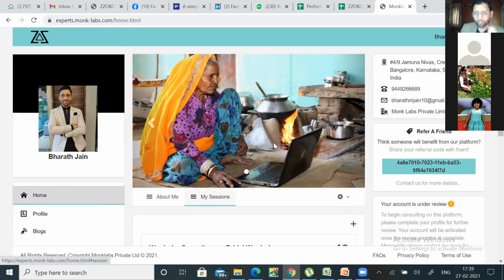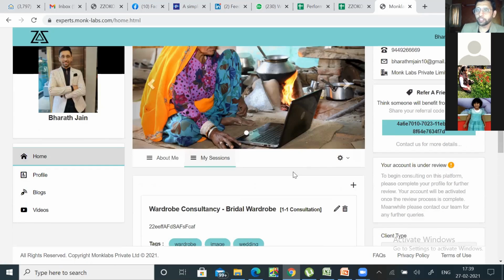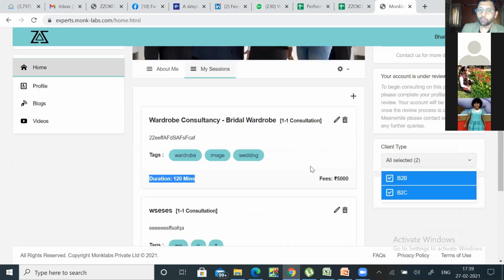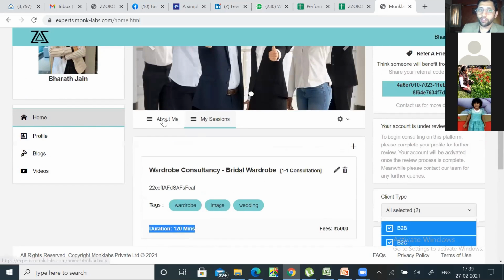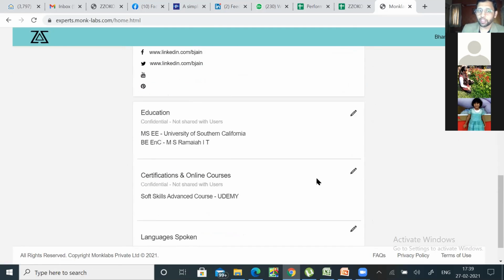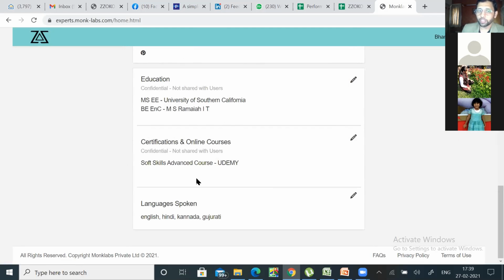So this is what you will need to fill in on the platform. Once you've filled all this, it'll take us anywhere between 3 to 5 days to evaluate everything. Then there will be a call from our backend team to make sure, with a few questions on the education and certifications front, just to build credibility, because this is a platform where we want only credible consultants, so that we can provide the best service to all our clients and to you.